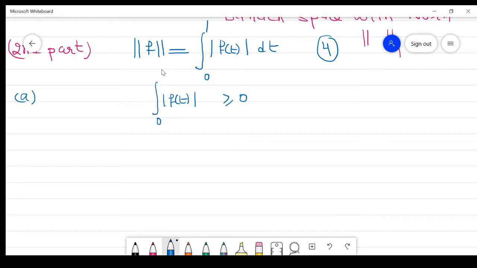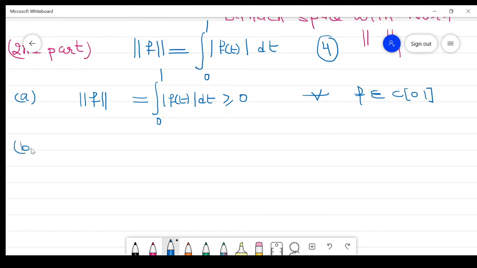Its integration is always non-negative. This integration is a functional value of f. So it satisfies the first condition for every f belonging to C[0,1].